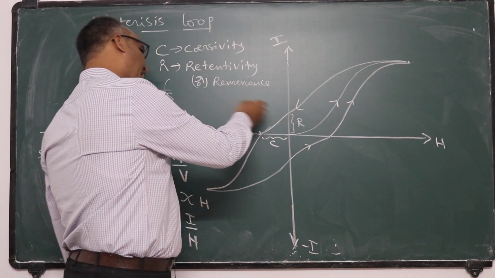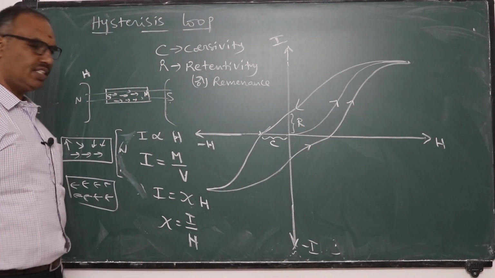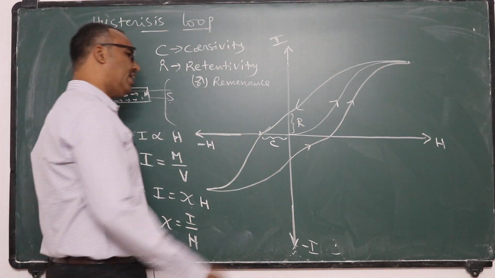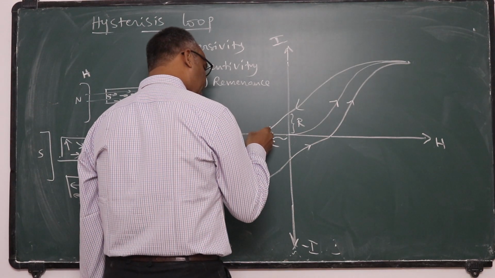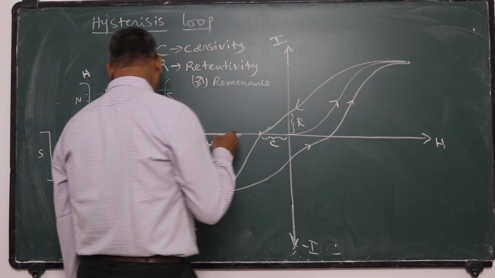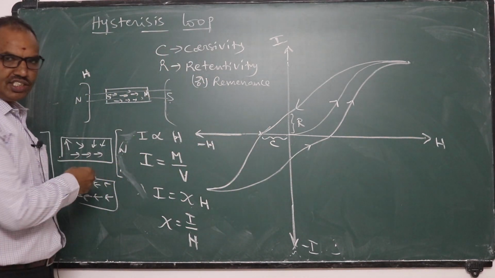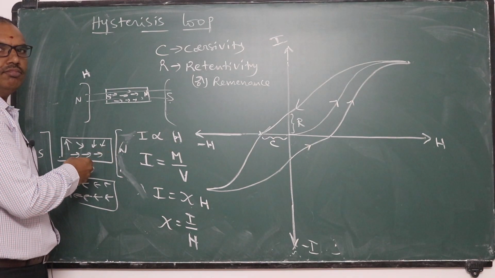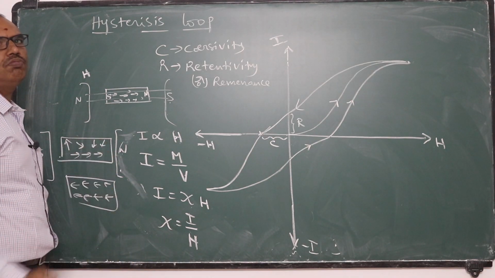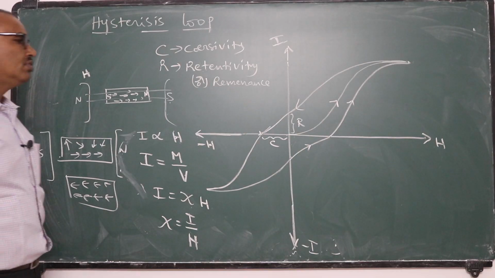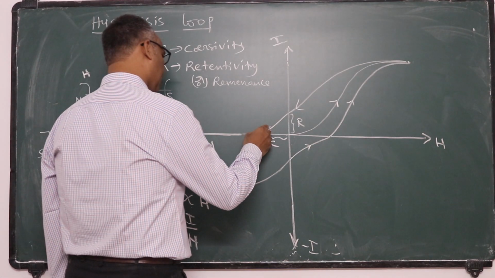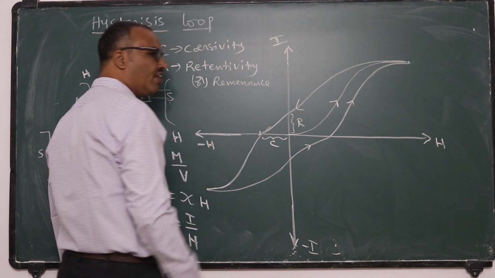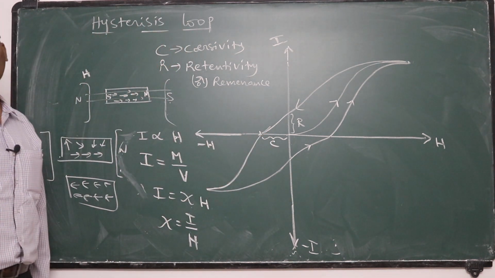When we apply a reverse field, that means the same field in the reverse direction, and if you increase the strength of the field, at a particular strength of the reverse direction field, the entire randomization of atomic magnets takes place. 100% magnetic moment becomes zero. Such a state is represented by this point, and the amount of reverse field required to remove the residual magnetism